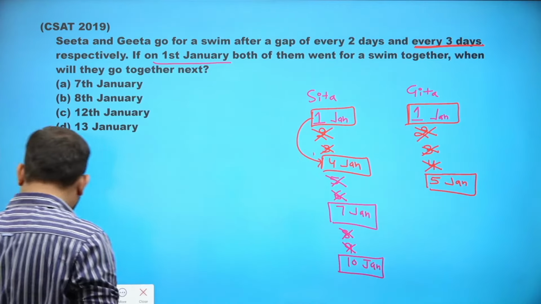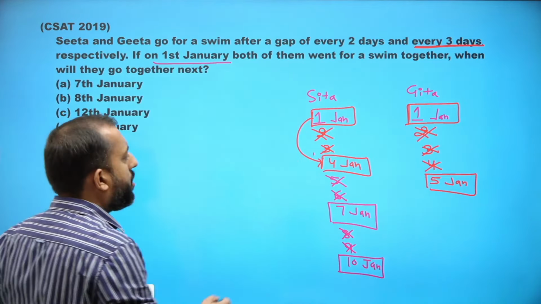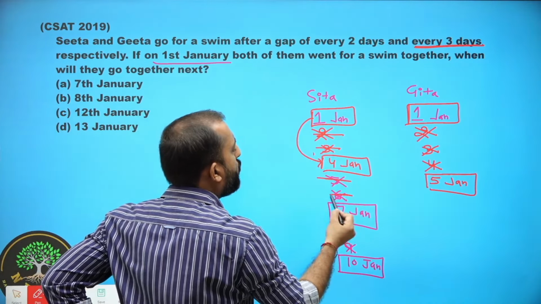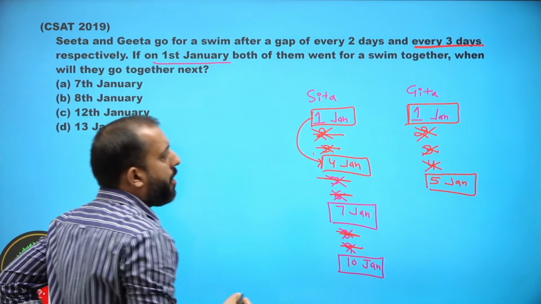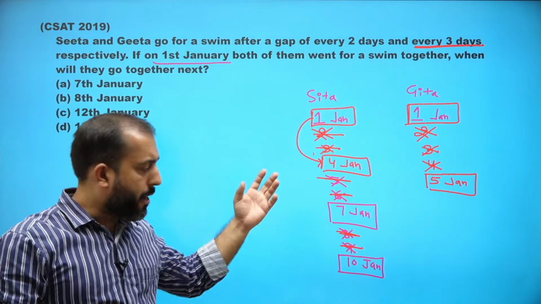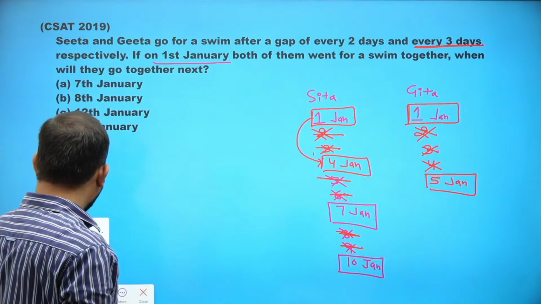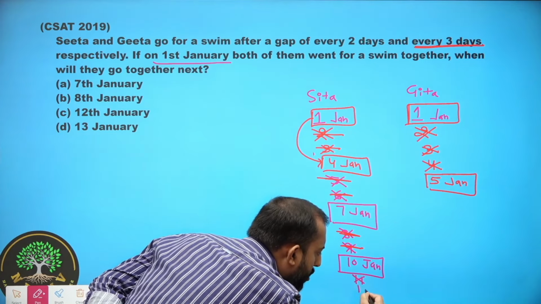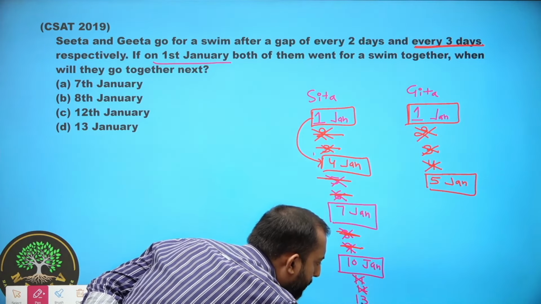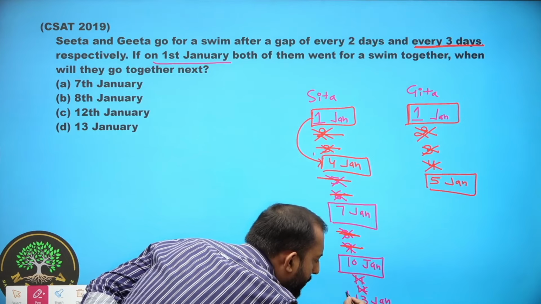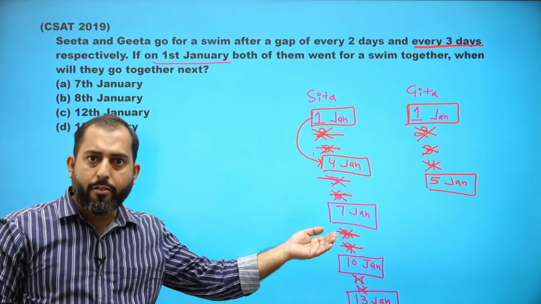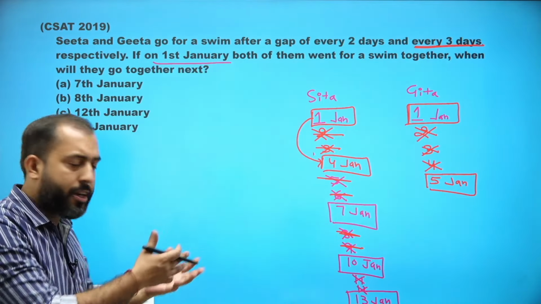So in this way, you can find out there is a gap of 2 days in the swimming pattern of Sita. So after 10th January, Sita will not go on 11th, will not go on 12th. So next day, Sita will go swimming on 13th of January.